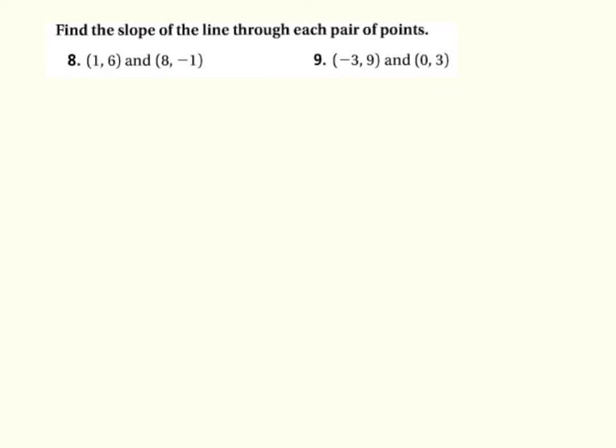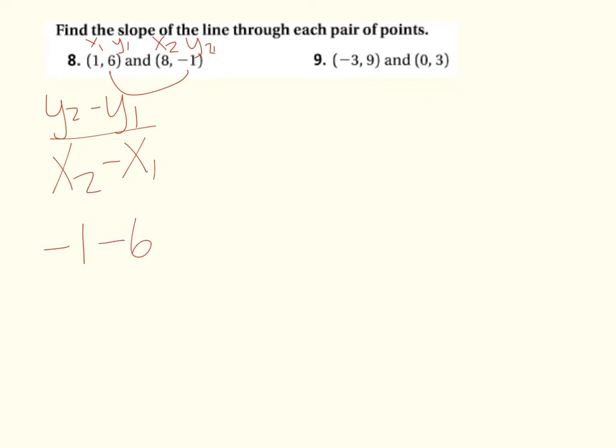Okay, for the next couple of problems, all we're doing is finding the slope, and we do that using the slope formula. So the formula for slope is y2 minus y1 over x2 minus x1. And we just need to label our points, so this will be my x1 and my y1, my x2 and my y2, and I plug them in. So y2 minus y1, that's going to be negative 1 minus 6 over x2 minus x1, so 8 minus 1.